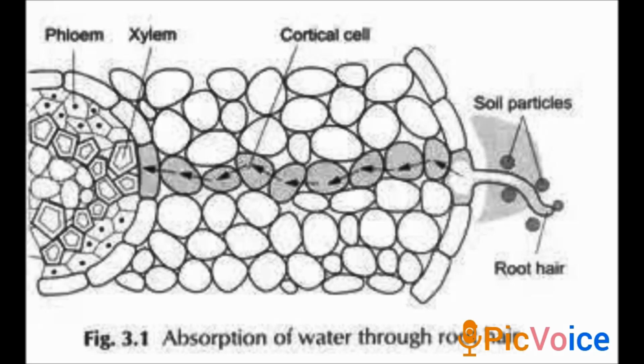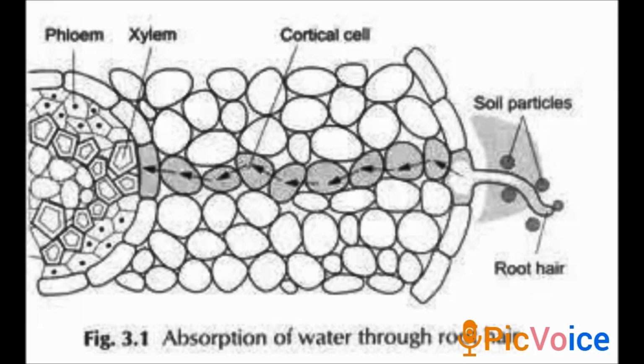From the soil the root hair absorbs all the water and lets it out as shown in the diagram. It goes into the cortical cell and finally reaches the xylem. So this is how the water is transported through the root.